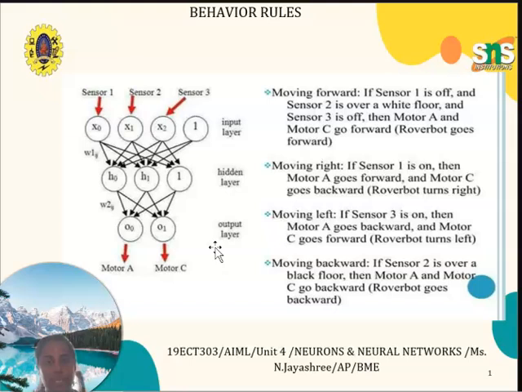Next, moving left: if sensor 3 is on, then motor A goes backward and motor C goes forward.